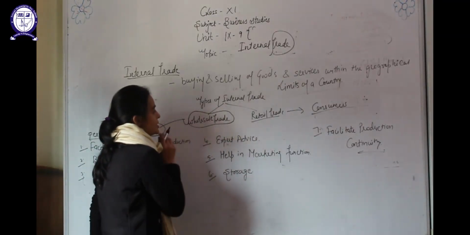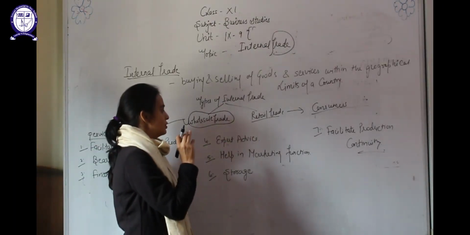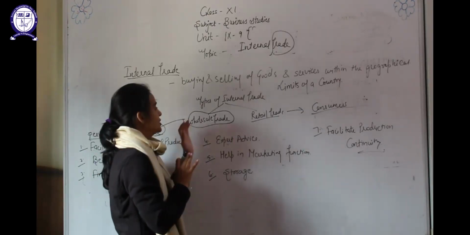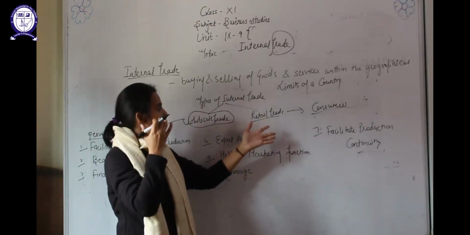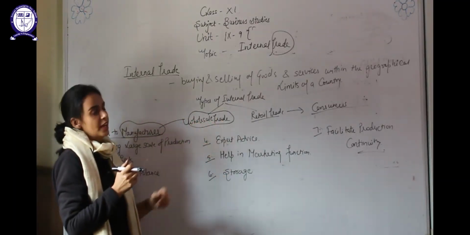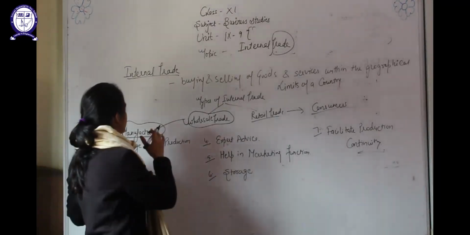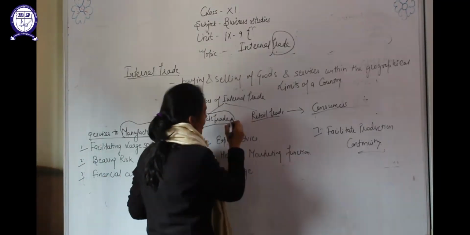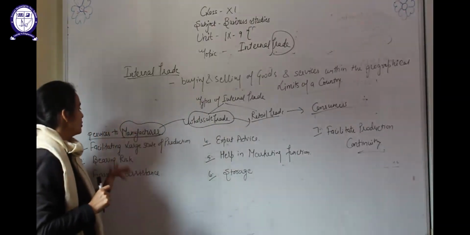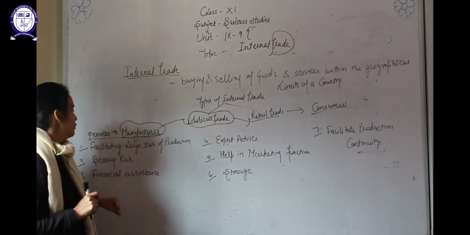So what is the meaning of wholesale trade? Wholesale trade is that in which the wholesaler purchases goods and services in bulk quantity from the manufacturer and sells to the retailer in small quantity. A person who does wholesale trade is known as a wholesaler. The wholesaler provides services to the manufacturer and to the retailer. In this video we will study the services provided by the wholesaler to the manufacturer.